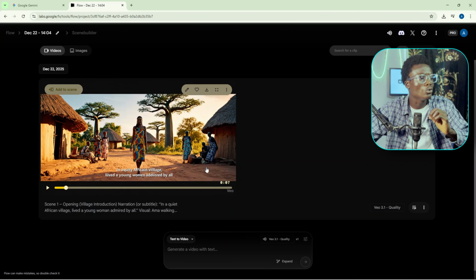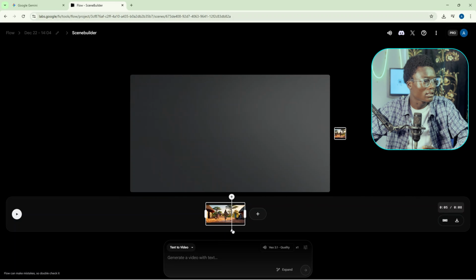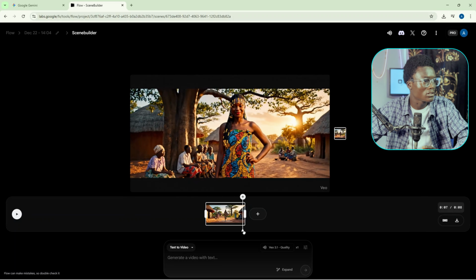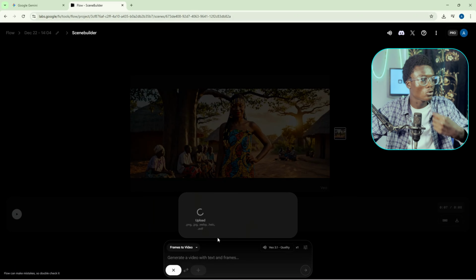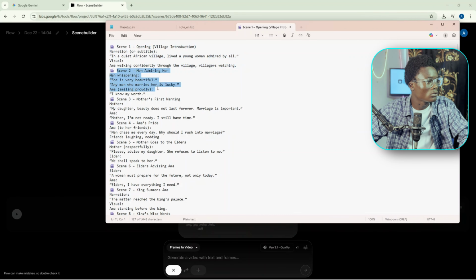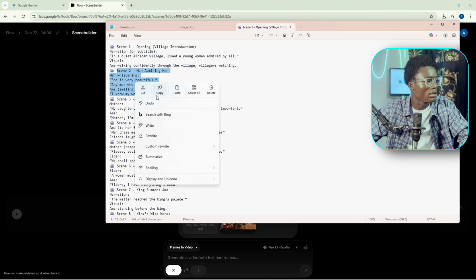So what you're going to do now is very simple. Here is your timeline. We are going to take it to the last scene, or the last frame. Because we want the character to be throughout the video, what you're going to do is click on this save frame as assets. Click on that, and here, let's go and copy our second prompt so that we could actually use that. So yeah, copy it and then come back.